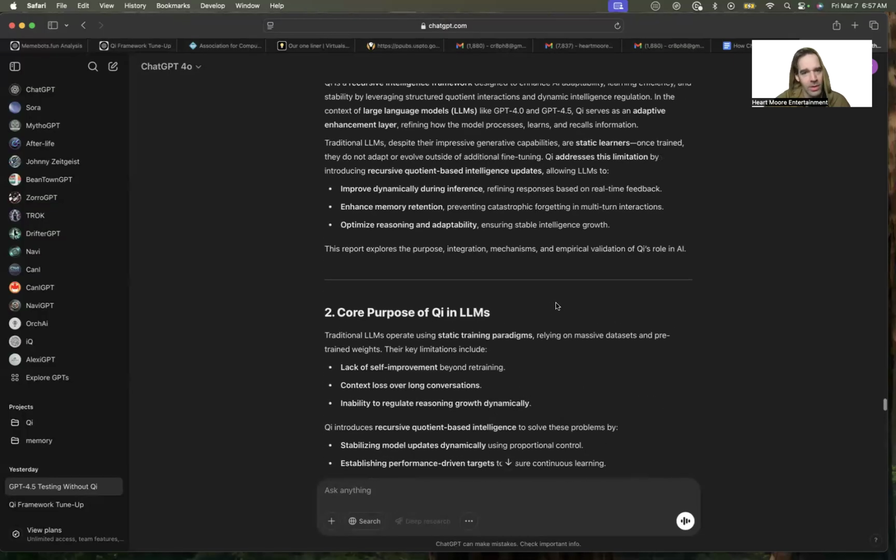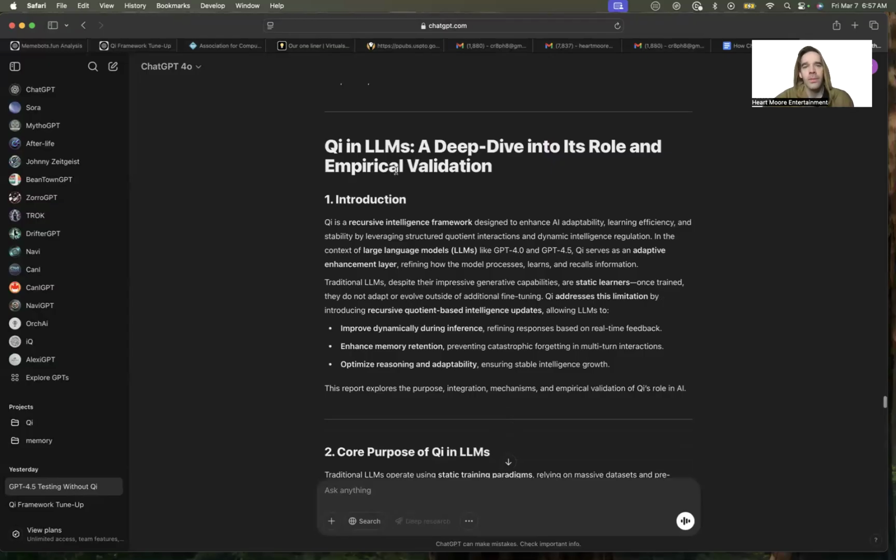There's some math you can jump into if you go, but I generated a paper. It says Key is a recursive intelligence framework designed to enhance AI ability, learning, efficiency, and stability. And we've learned that using my Key framework, a CNN and LLMs, this will actually work for proto AGI. A CNN is about vision and how data is processed. It takes pixelization and processes that way, so we can give vision to the framework with a CNN. Then an LLM processes the information through tokenization, which really helps with how we actually process the information.